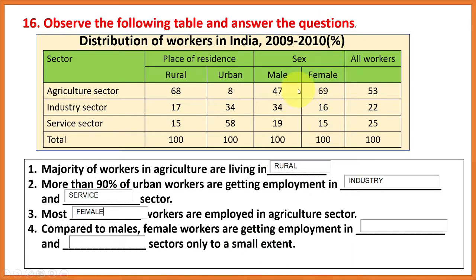Males you can find in industry as well as service, so the females' number is very less in industry and services. So the answer should be: compared to male, female workers are getting employment in industry and service sector only to a small extent.